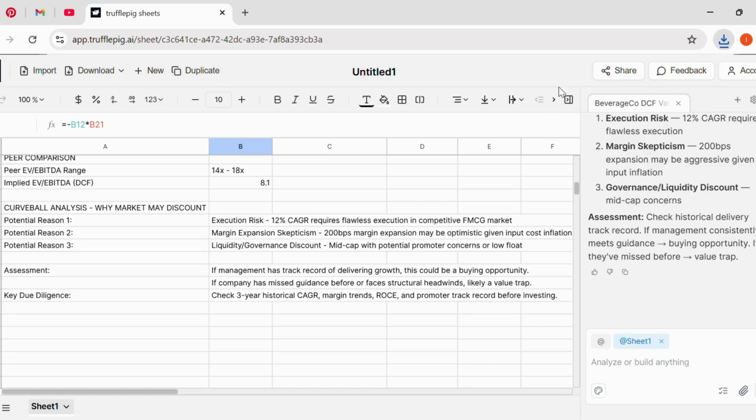Let me show you how it looks in Excel. See, for formatting, you can ask it to do good formatting. Here, it is exactly the same, and there it is formula driven.